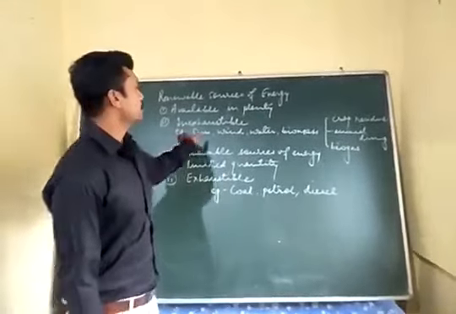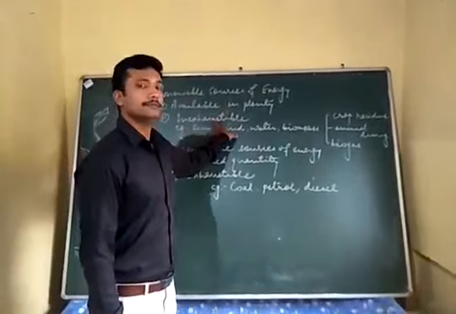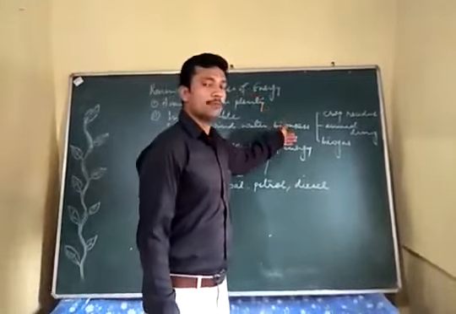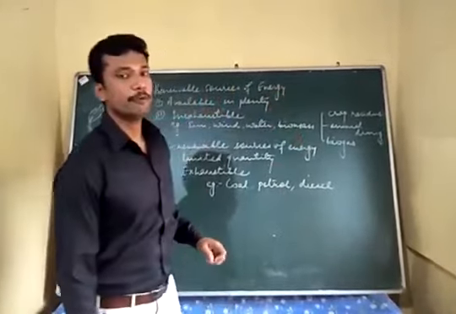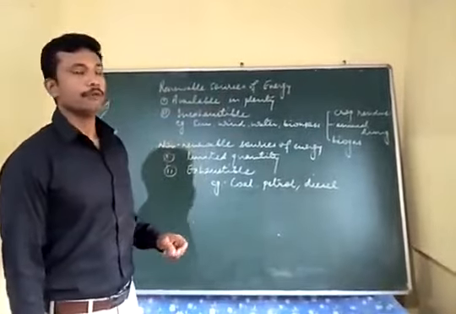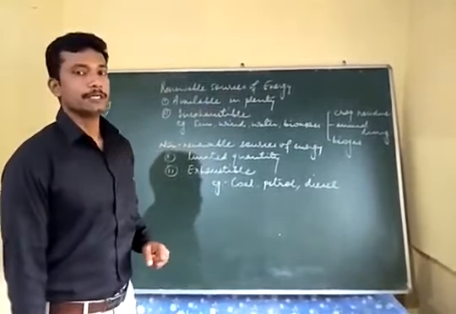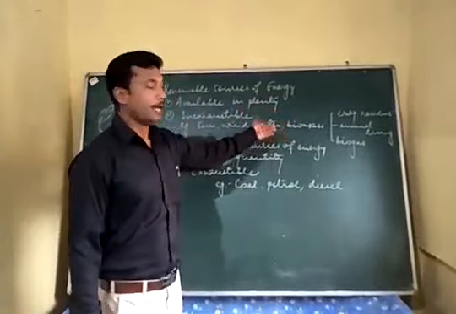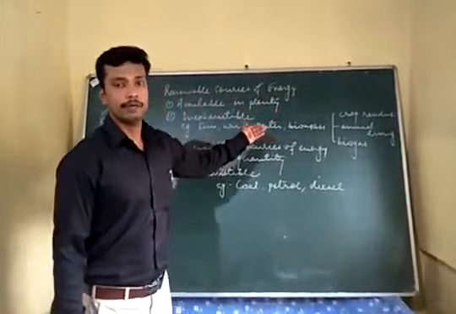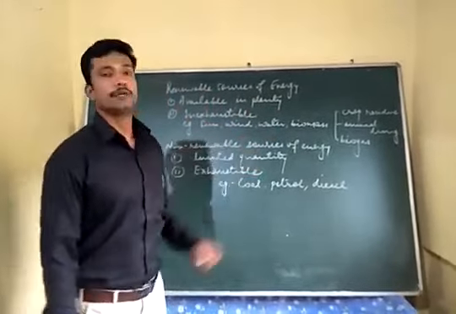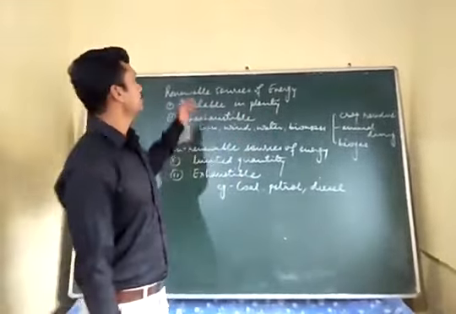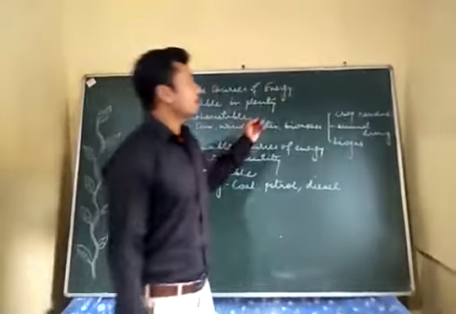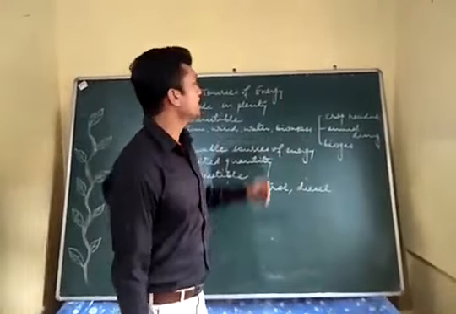For example, sun, wind, energy obtained from water, energy obtained from biomass, these all are the renewable sources of energy, because we will keep on getting this energy as long as these all sources are available. And these sources will be available forever, so it can never come to an end. Let us see what all types of source will come under biomass.